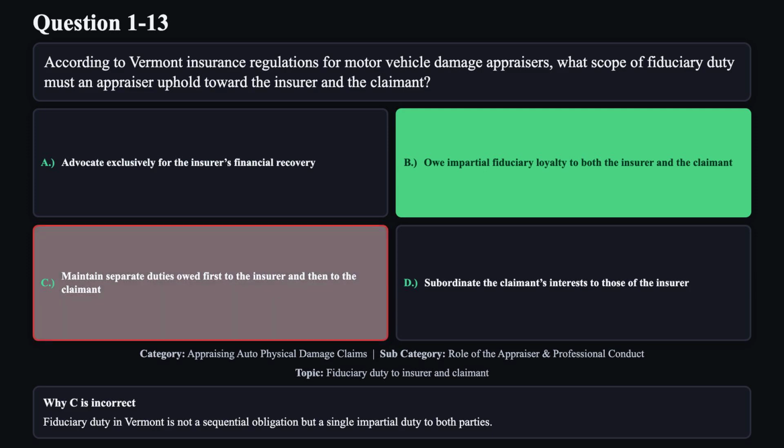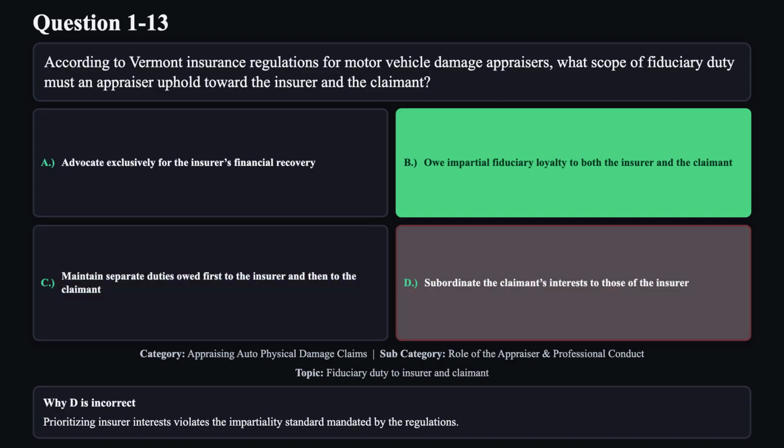Reason C is not correct. Fiduciary duty in Vermont is not a sequential obligation, but a single impartial duty to both parties. Reason D is not correct. Prioritizing insurer interests violates the impartiality standard mandated by the regulations.